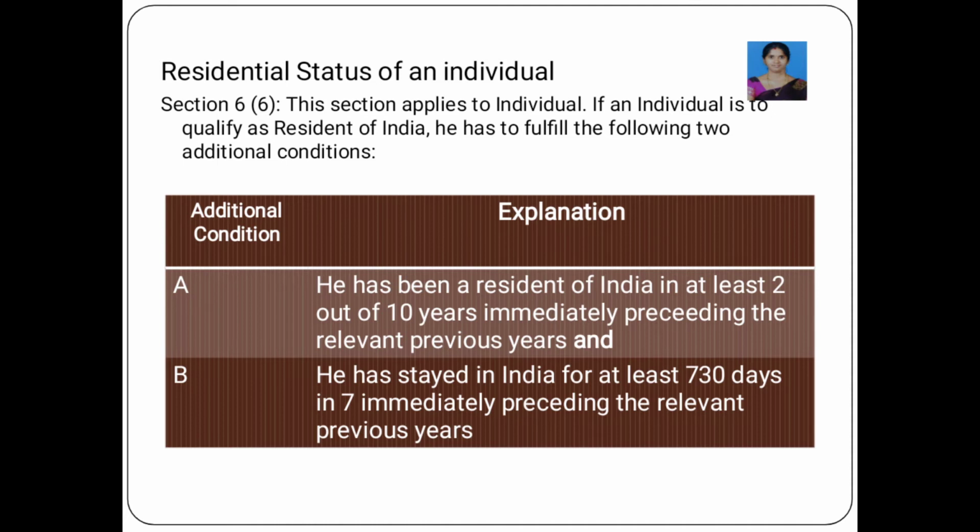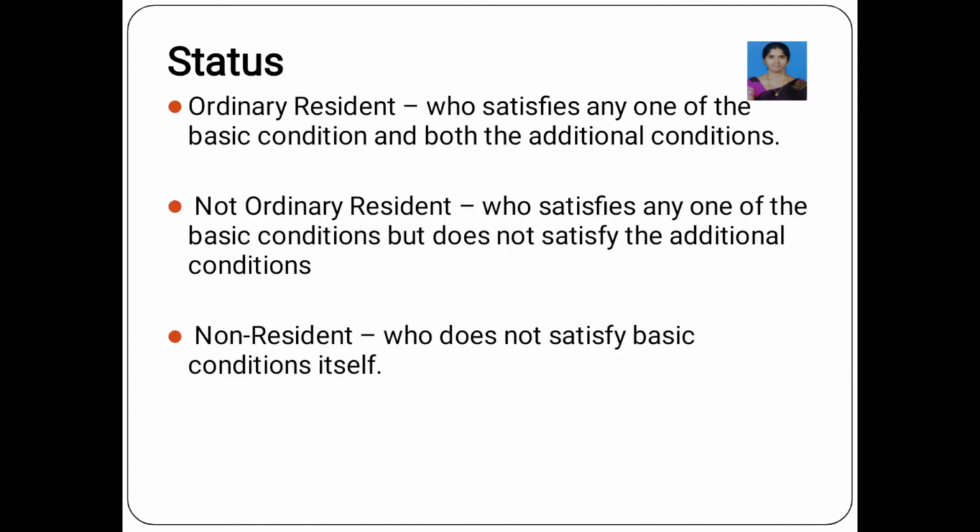Then on the basis of the comparison of the basic as well as additional conditions, we have to determine the residential status. There are 3 cases. Either the assessee fulfills both the basic as well as additional conditions, or only the basic condition, or finally he does not satisfy any of the conditions. On the basis of this, the residential status is determined. First case, if the assessee fulfills both basic as well as additional conditions, he must be considered as ordinary resident.